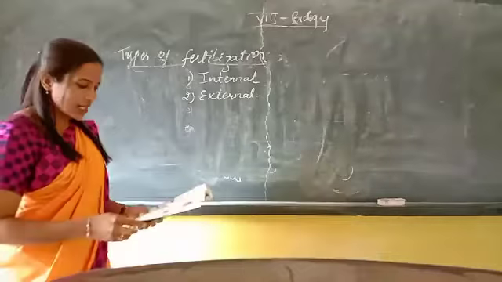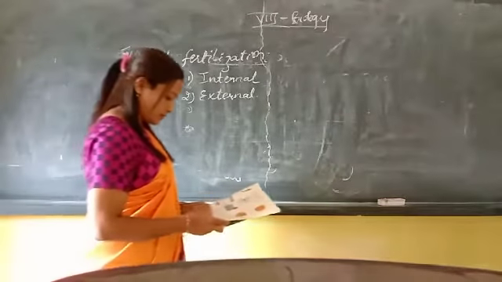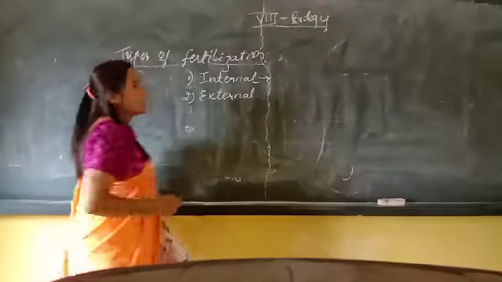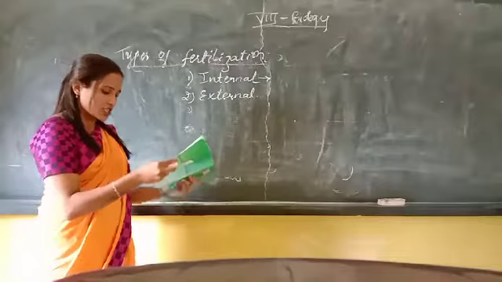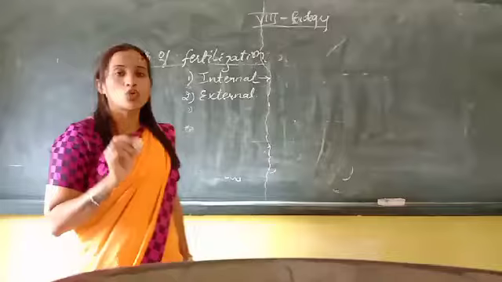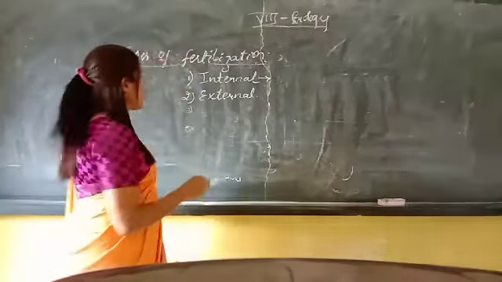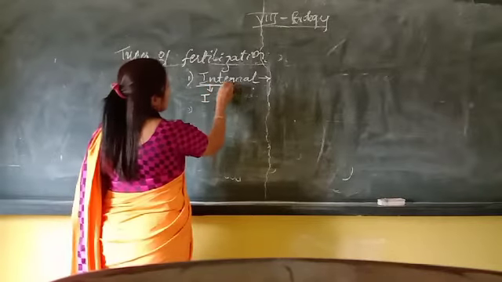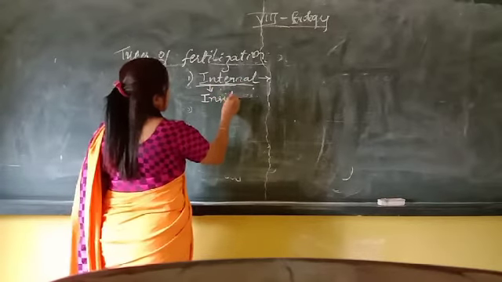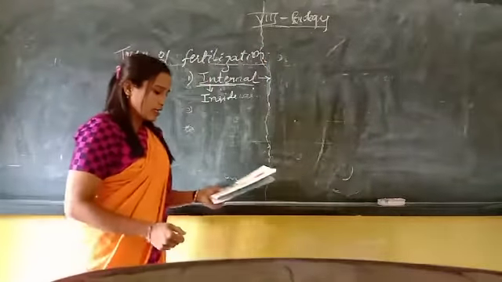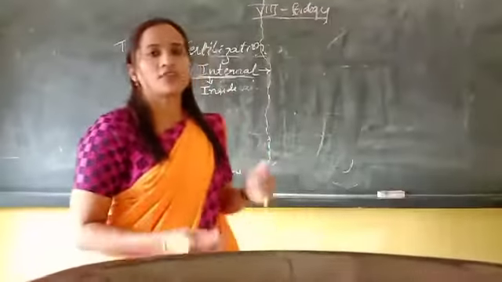Now, what do you mean by internal fertilization? Internal means inside. Fertilization that takes place inside the female body.